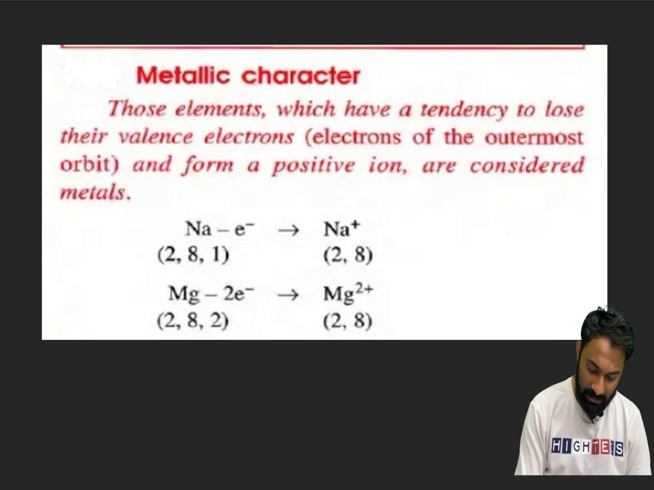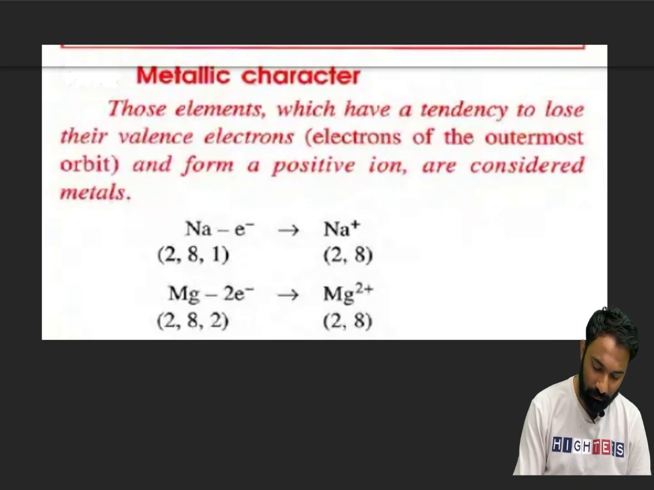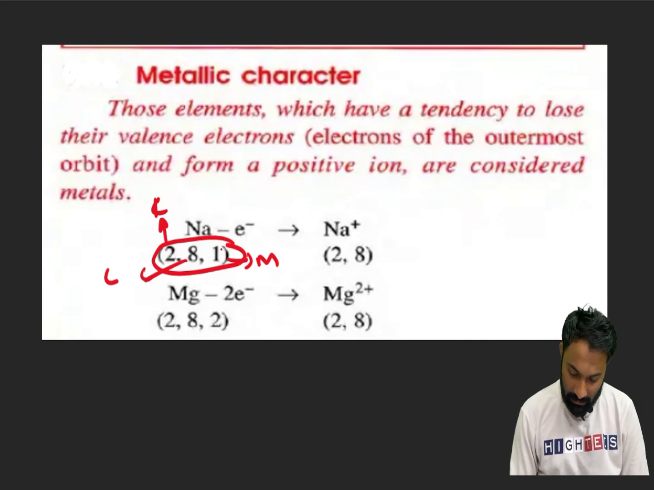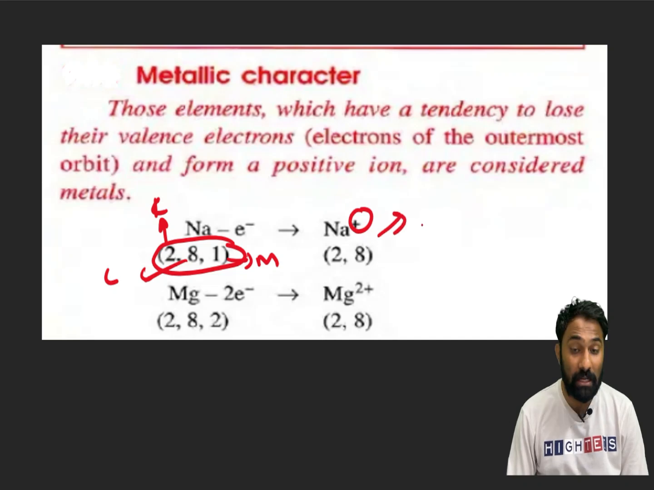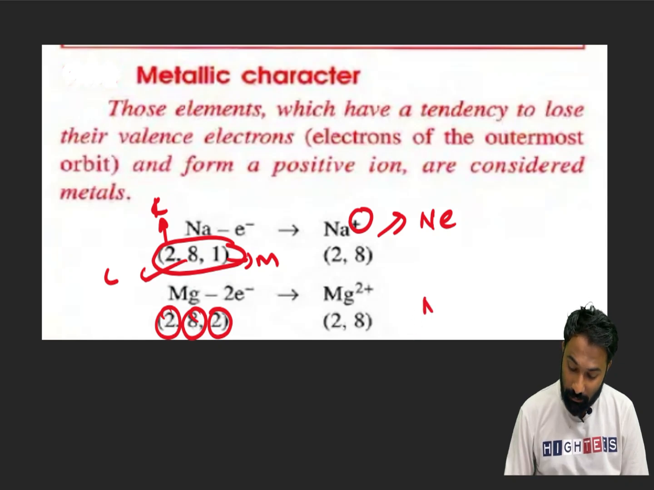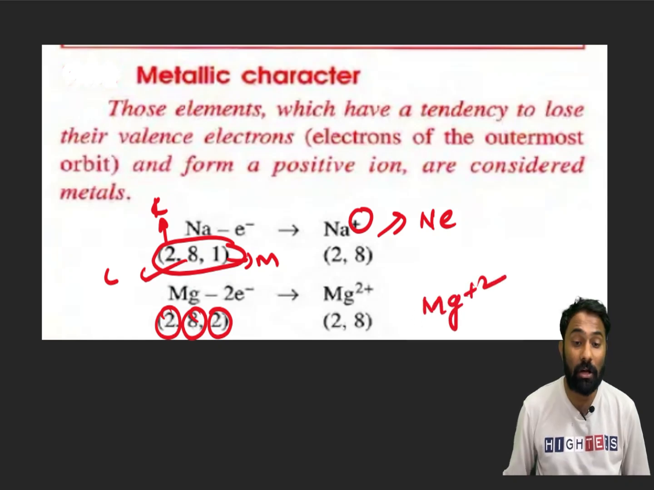Let's take your well-known example, sodium. Sodium's atomic number is 11. The K shell contains 2, the L shell contains 8, and the M shell contains 1. By the loss of an electron, sodium becomes positive and reaches the noble gas electronic configuration, as I already explained with neon. For magnesium, with 2, 8, 2, it will lose 2 electrons. It will not lose 1 electron. Why?